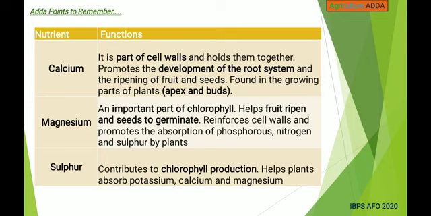These are the basic functions of secondary nutrients. Calcium is a part of the cell wall and holds cells together. It promotes the development of the root system and the ripening of fruits and seeds, and is found in the growing parts of the plant, that is apex and buds. Next, magnesium is an important part of chlorophyll and helps fruit ripen and seeds germinate. And sulfur contributes to chlorophyll production and helps plants absorb potassium, calcium and magnesium.